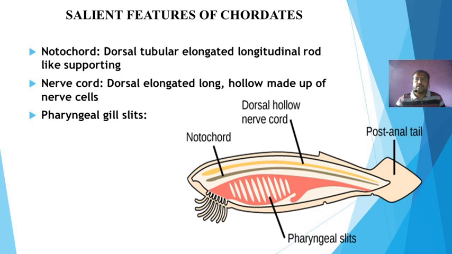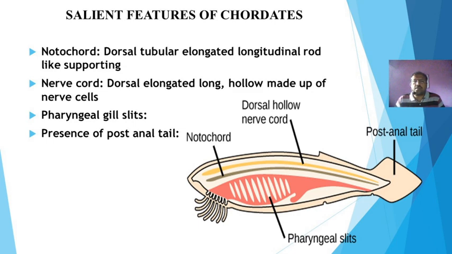Pharyngeal gill slits are also important characters of chordates. The gill slits are present at the pharynx region. And presence of post-anal tail. So these characters are said to be the fundamental characters of chordates, which are present in all chordates.